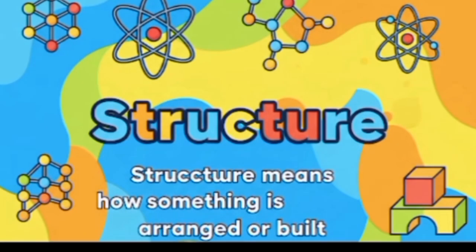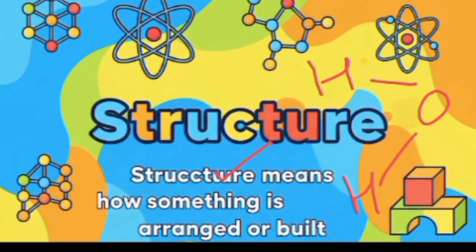The next keyword is structure. Structure means how something is arranged or built. It means how atoms arrange themselves to make something, how atoms lose or gain electrons, and how they form the structure of something. In water, two hydrogens are attached to one oxygen in this way, and this is the structure of water. In structure, we discuss how elements combine to make something.